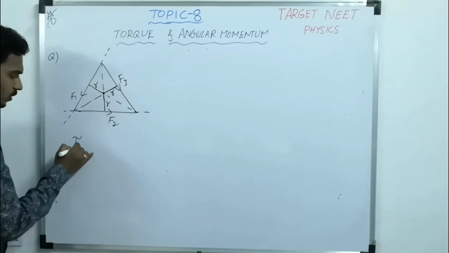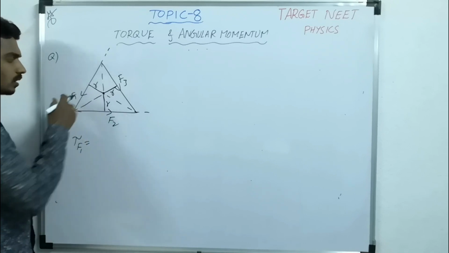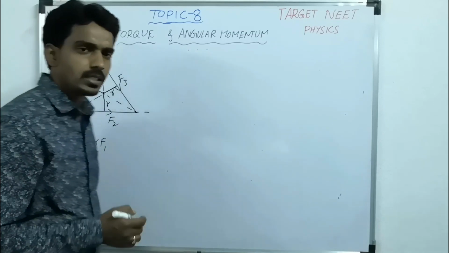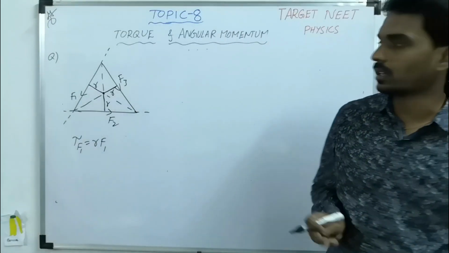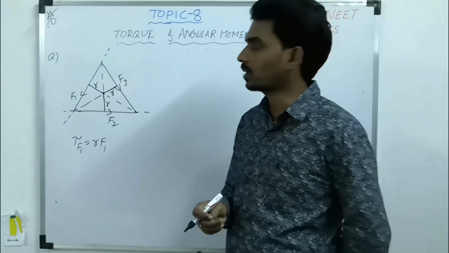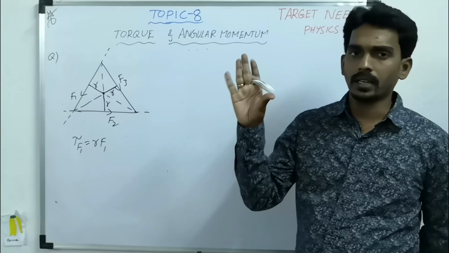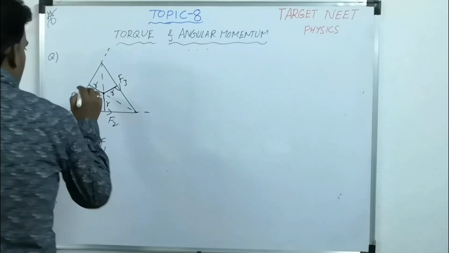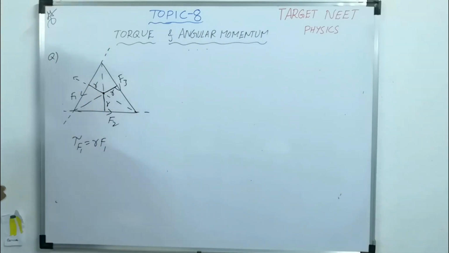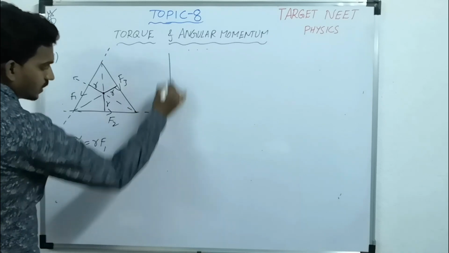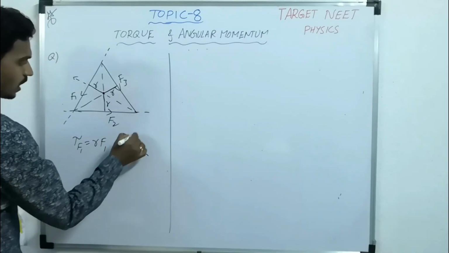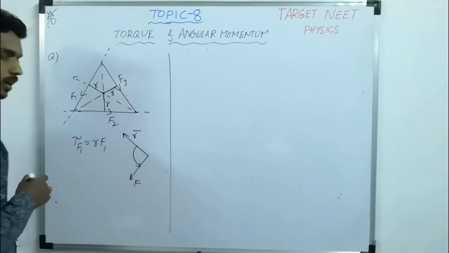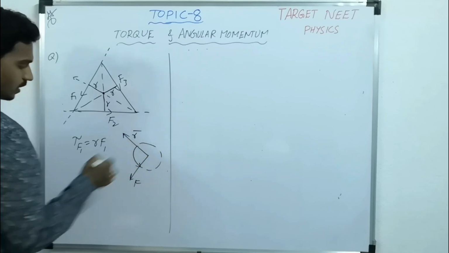Now what is the torque due to F1? R times F1. But torque is a vector quantity. You need to know the direction also. How to find the direction of vector product? You can apply right hand thumb rule, screw rule also we can say. Or I will tell you, take the R bar direction. So the R bar direction is like this. And take F bar direction. And draw an arrow from R bar to F bar and complete the circle.